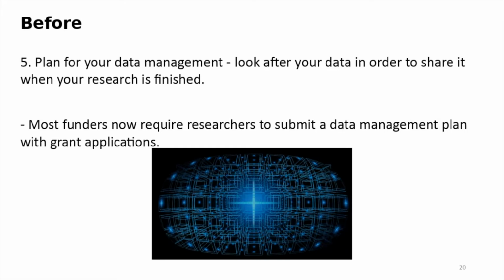You can use your data after your research is finished, and you can, for example, publish your data in a data journal or share your data in a repository, so your data can link with your publication. So you can receive attention from both sides, for your data and also for your publication, because they are connected. And if you receive attention for your data, people can know your publication too. So it's a way to get attention from two sides at the same time.